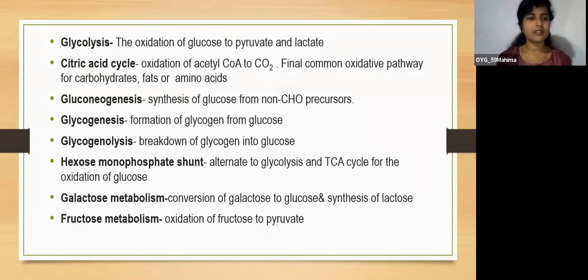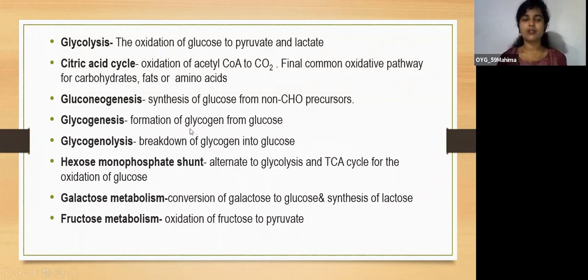The next term is gluconeogenesis. Gluco means glucose, neo means new, genesis means synthesis. So the synthesis of new glucose from non-carbohydrate precursors is termed gluconeogenesis. The next term is glycogenesis. Glycogen synthesis, the formation of glycogen from glucose, is known as glycogenesis.